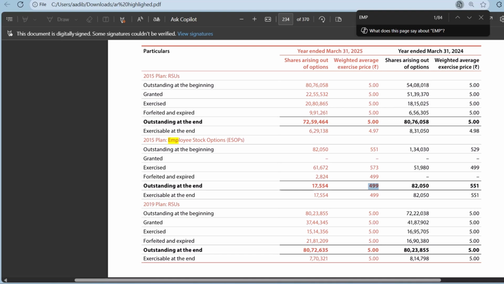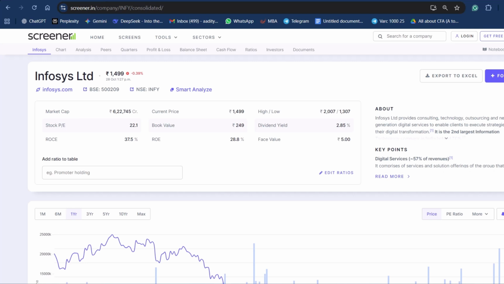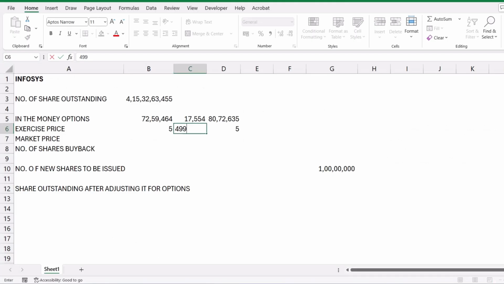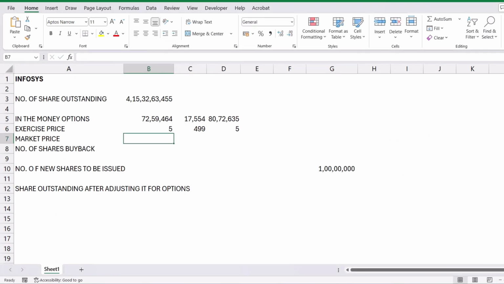And how do I know they are in the money? If you see here, the current market price is around 1500 rupees. The exercise price is less than 1500, so it is in the money. So all the options are in the money, first of all, that we need to keep in mind.